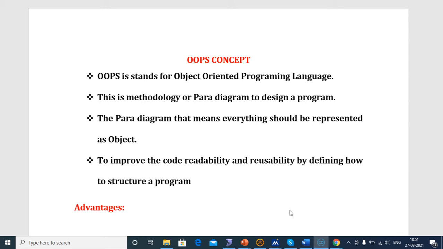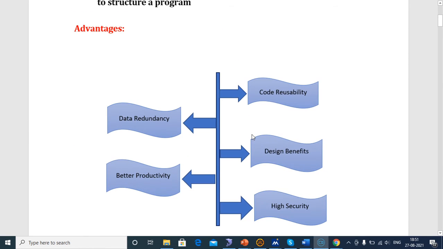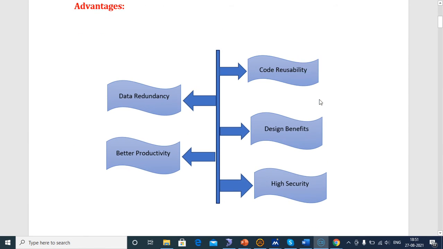The OOPS concept also provides code reusability, because it provides a way to create the structure of a program. This is very useful for developers to develop programs. The main advantages of the OOPS concept are code reusability, code redundancy, design benefits, high security, and better productivity.